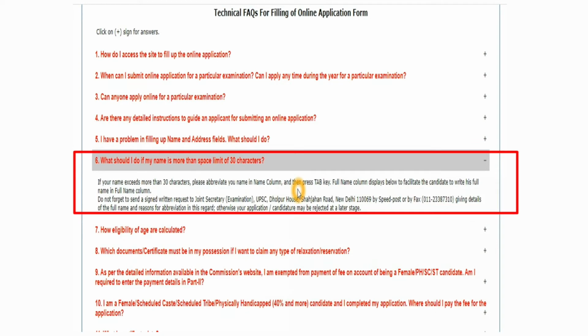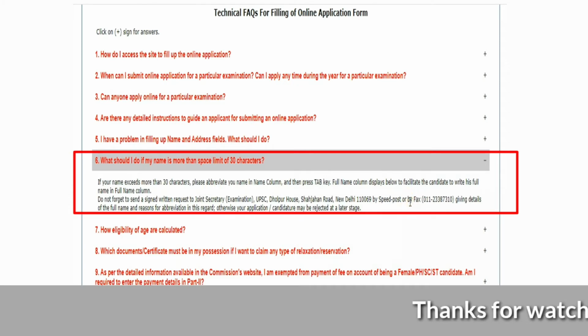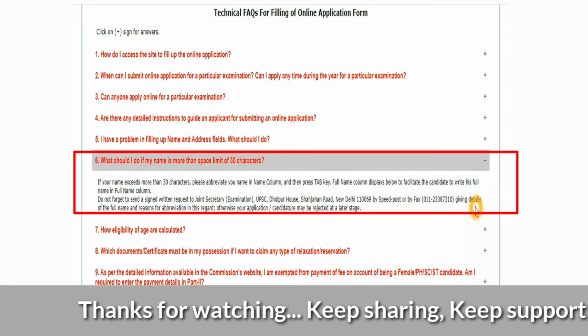After abbreviating your name, you have to press the tab key, and then a new column will come, the full name column. Below it, the full name of the candidate should be written in that column. After completion of this, we have to send a request, that is, a written letter saying that you have abbreviated the name and the reason to abbreviate the name. We have to send it to the Joint Secretary Examination, UPSC, Dholpur House, Shahjahan Road, New Delhi, by speed post, or you can also do it by fax with the number given in the details.